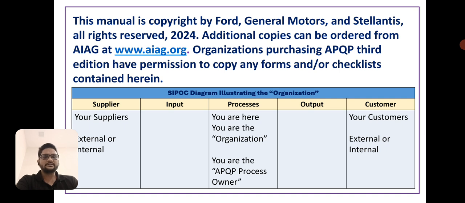Input contains man, machine, material, methods, the resources we are going to use. And process is the activities, meaning you are here, you are the organization and the APQP process owner. Output is your product, and your customer can be external or internal.